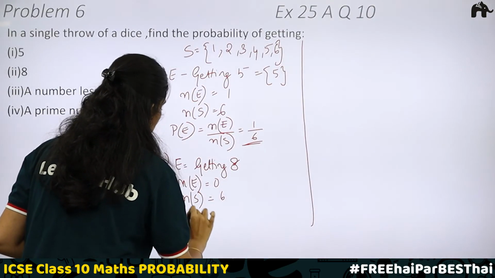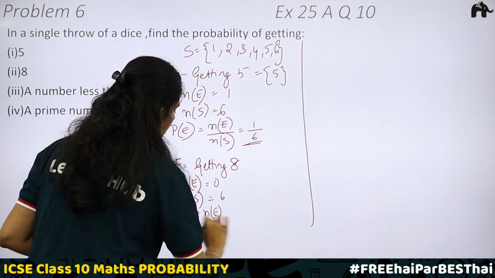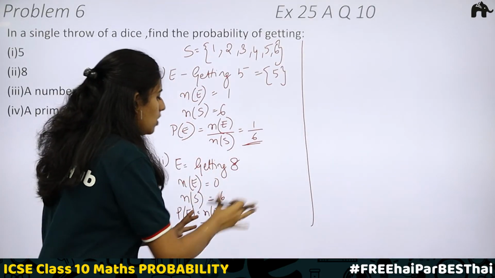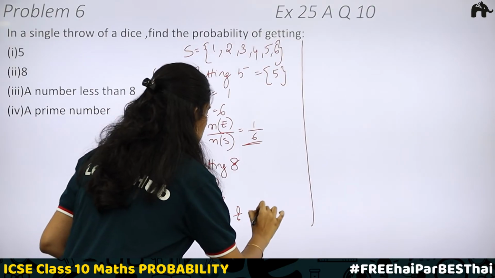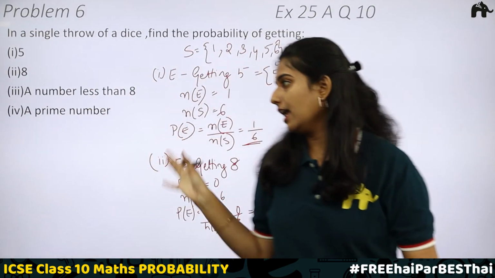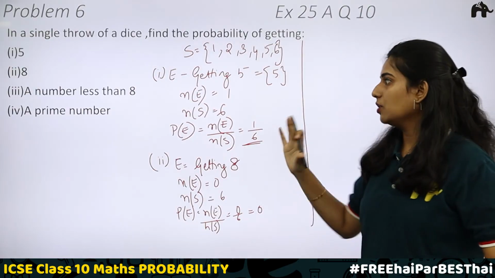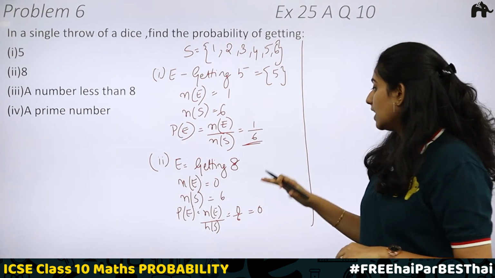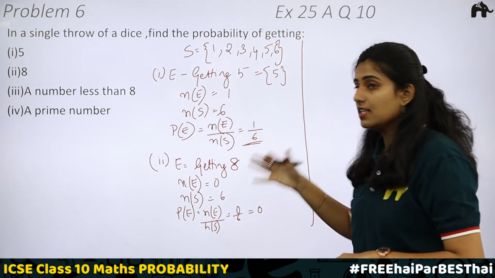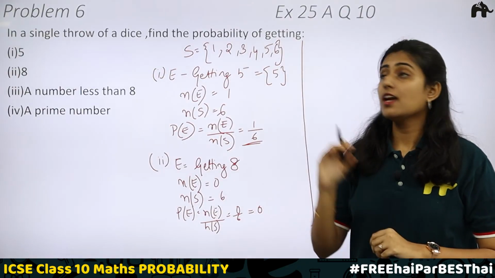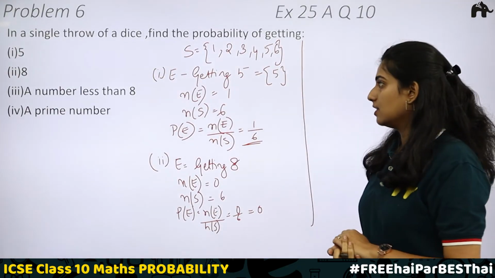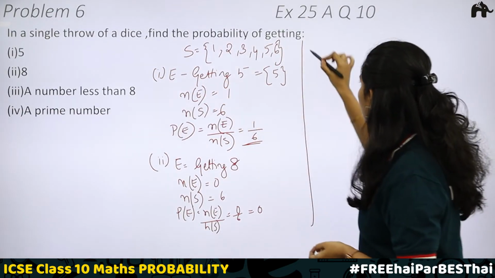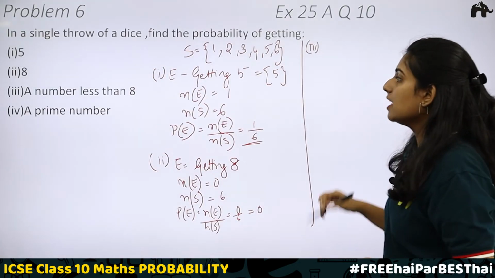Then the probability of event will be N of E divided by N of S, which is 0 by 6. What is 0 by 6? 0 multiplied or divided with any number will be giving you 0. So, the probability of getting 8 is equal to 0. Just use the logic. We know that you cannot get 8 on a dice when it is rolled or thrown. Getting 8 means either we have to take the sum when 2 dice are thrown, or a dice is taken and twice it is rolled. In that case, when you take sum, you can get the number 8. Clear?